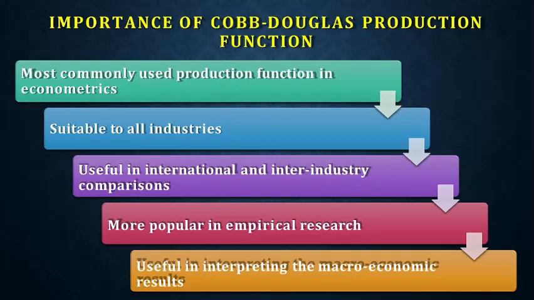That is what is called empirical research, because people study from the existing scenario. It is useful in interpreting macroeconomic results. What was the change at the macroeconomic level, and what was the effect at the micro level? This can also be studied using the Cobb-Douglas production function. This is also very clearly explained in the textbook. I'm not going into that in detail. You can just go into the textbook and look at what is there.